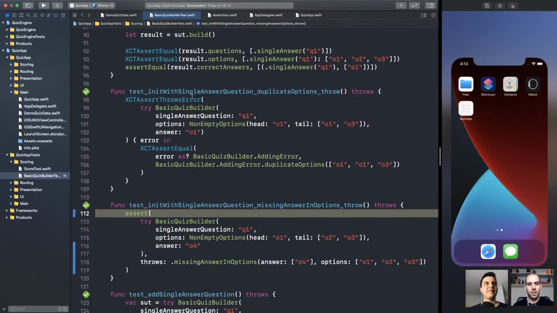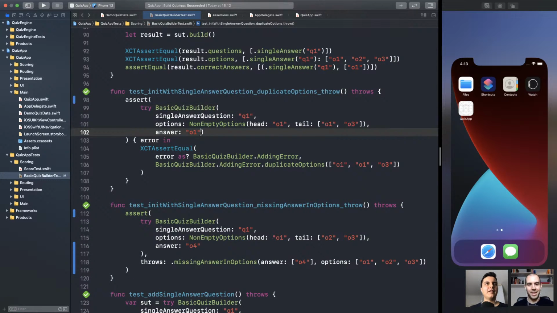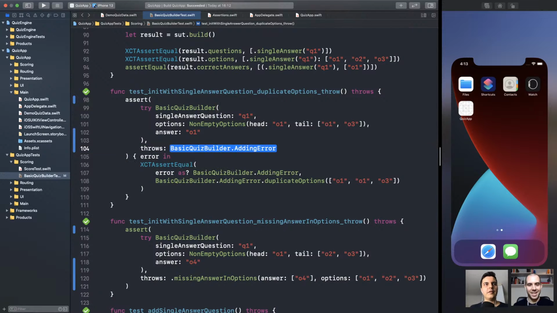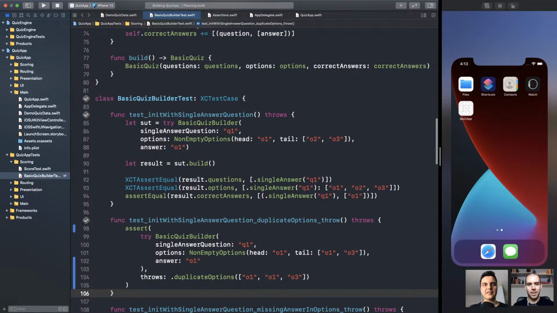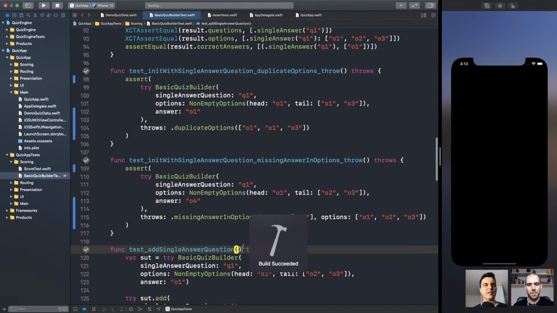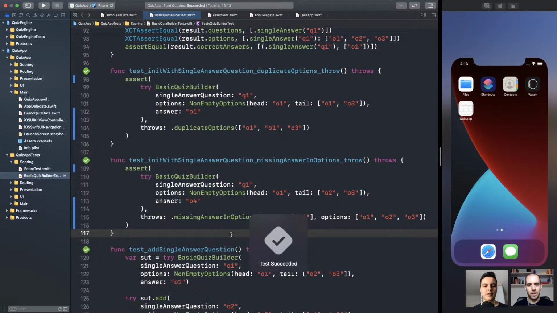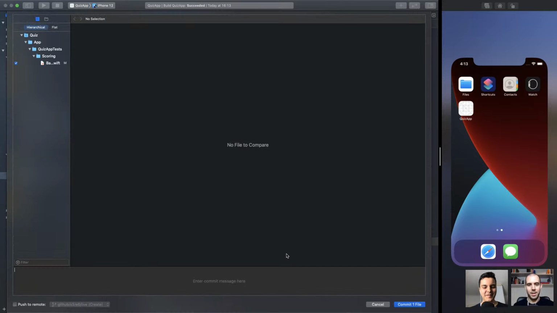Not that bad. It's fine. Throws. Boom, that's it. Probably saved, I don't know, 20, 30 lines of code here. Let's commit extract duplication into test helper.